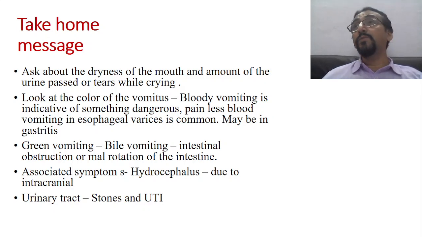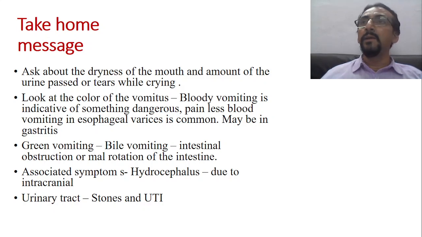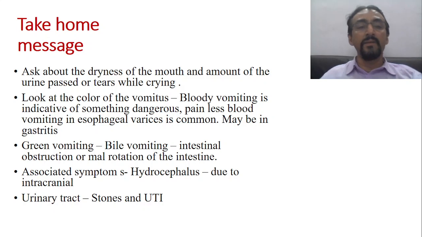Now suppose the child is having green color vomiting. Green color always suggests the presence of bile. So definitely there is an intestinal obstruction distal to the second part of the duodenum, and as a result the bile is coming along with the vomitus. Or sometimes there may be some other cause of intestinal obstruction like malrotation of the intestine, etc.